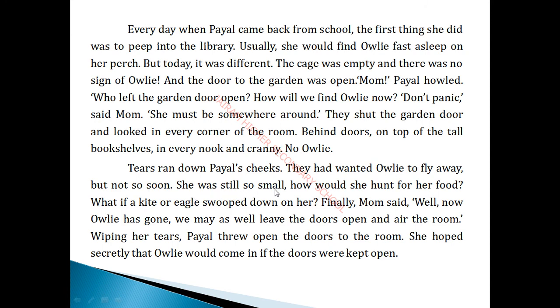She was still so small. It was a small owl. How can it fly? How would she hunt for her food? What if a kite or eagle swooped down on her? Finally Mom said, well, Owlie has gone. We may as well leave the door open and air the room. Wiping her tears, Payal threw open the doors to the room. She hoped secretly that Owlie would come if the door was kept open.